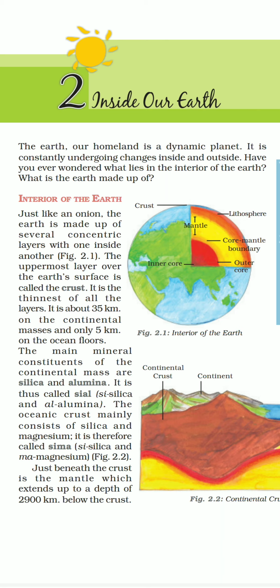The earth, our homeland, is a dynamic planet. It is constantly undergoing changes inside and outside. As you already know, the earth is our homeland and it is also a dynamic planet, an active planet where changes are still going on. Even today, at this moment, some changes are going on inside or outside the earth, so that's why it is called a dynamic planet.